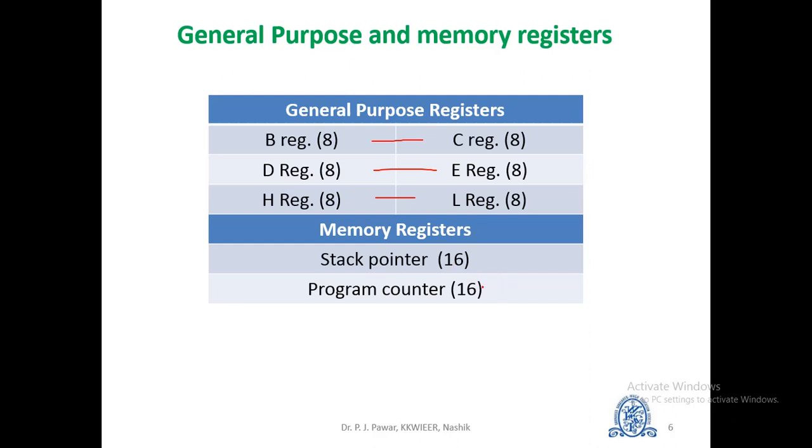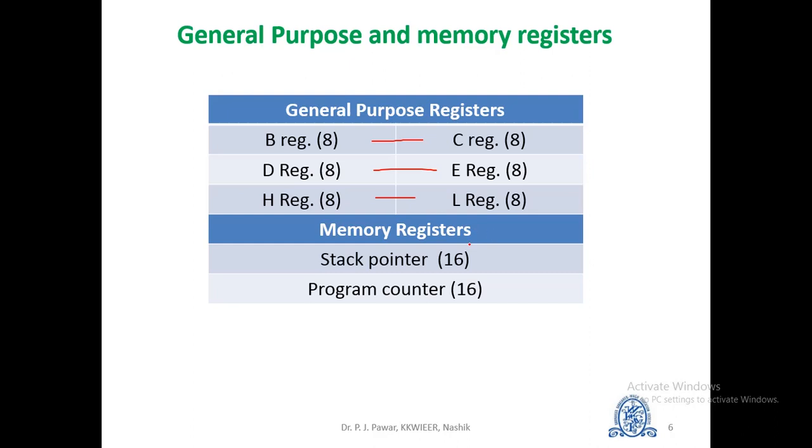The next one is a program counter. The program counter register is used to sequence the execution of instructions. The function of program counter is to point to the memory address from which the next byte is to be fetched. When a byte is being fetched, the program counter is incremented by 1 to point to the next memory location. Stack pointer and the program counter registers are also known as memory registers since they are used to hold the memory addresses.